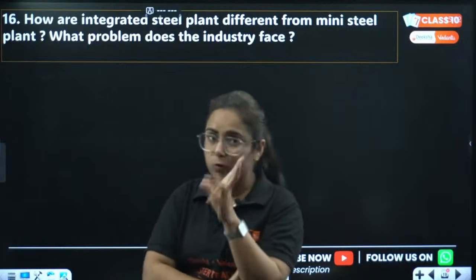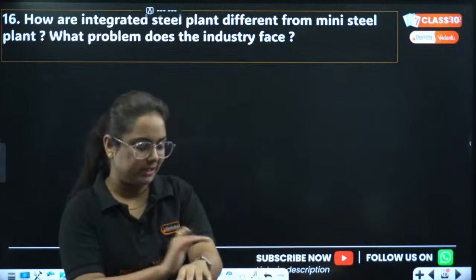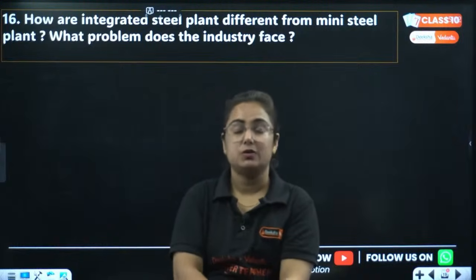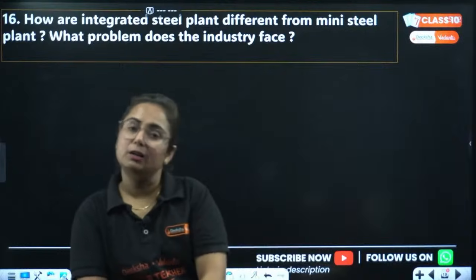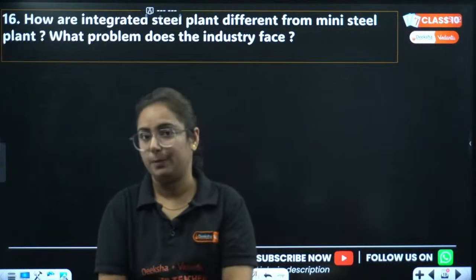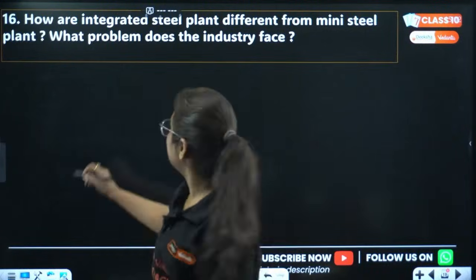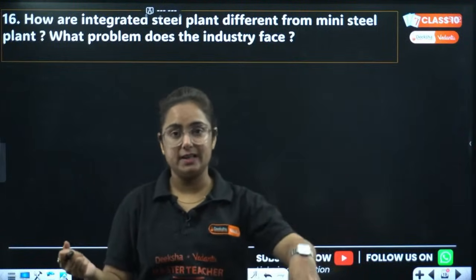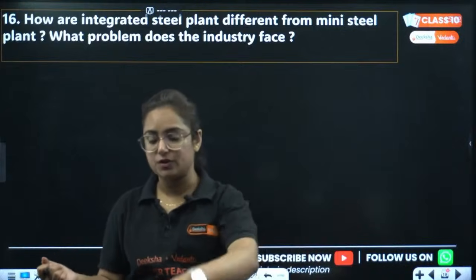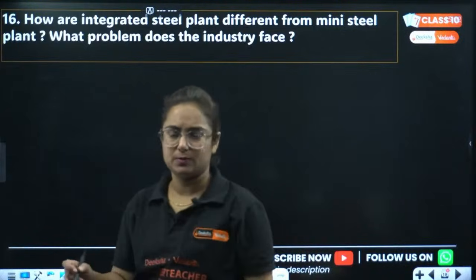Okay, so two types of steel plants. We know that basically in mineral processing industries, the major place is taken by iron and steel industries. In that, there are certain processes like mixing iron and steel, rolling, sponge iron, and more such processes.